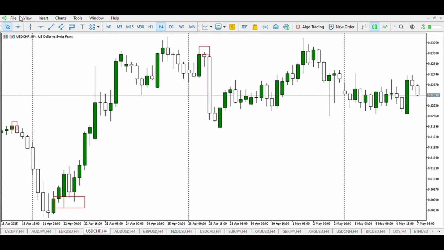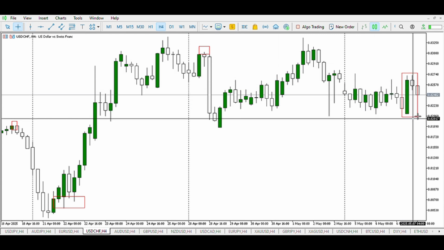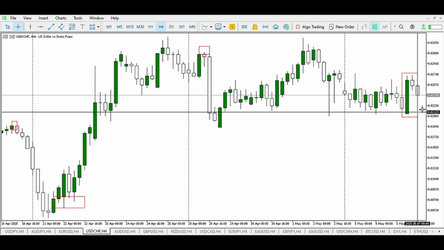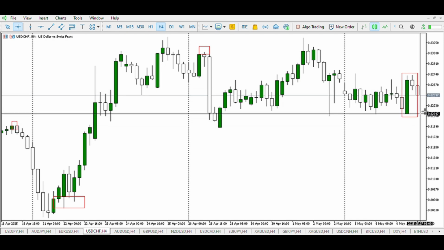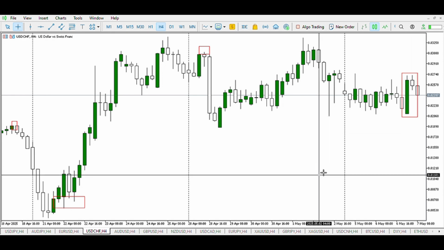On USD CHF, you can see a strong buy candle opening the Asian session with buyers pushing pressure, breaking the high of yesterday, and here we can see a sell candle around this resistance. Following from this, right here you can see an accumulation of buy orders, a buy side liquidity. We can see sellers inducing more buyers to take position, and this candle forming, we expect it to break the low of the day and ride further down with just this single candle. If that happens, then we can conclude that the US dollar will weaken against the Swiss franc further down. However, this is a weak support and we expect it to be broken.